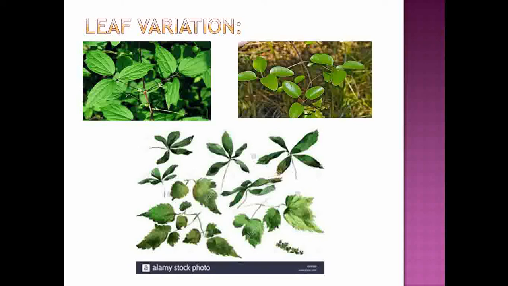Next we see the leaf variation which is observed under that family. If we observe the leaves present under that family, the leaves are either simple or compound. If we observe the compound leaves, they are either trifoliate or palmately compound.